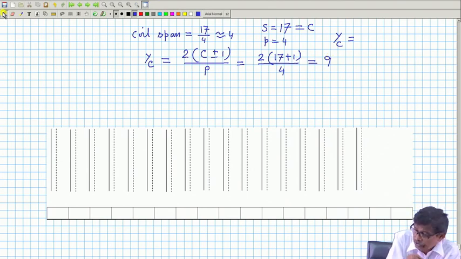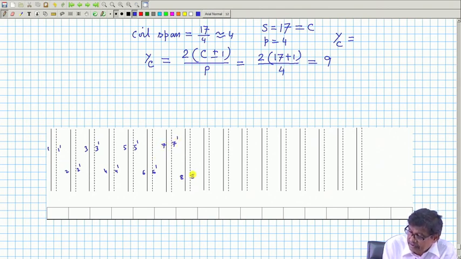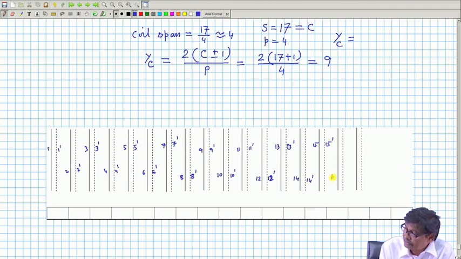So, there are now 17 slots if you count them, and I will number them as 1, 1 dashed, 2, let me do it slowly, 3, 3 dashed, 4, 4 dashed, 5, 5 dashed, 6, 7, 7 dashed, 8, 8 dashed, 9, 9 dashed, 10, 10 dashed, 11, 11 dashed, 12, like that I numbered them, 13, 13 dashed, 14, 14 dashed, 15, 15 dashed, 16, 16 dashed, and this is 17, 17 dashed.